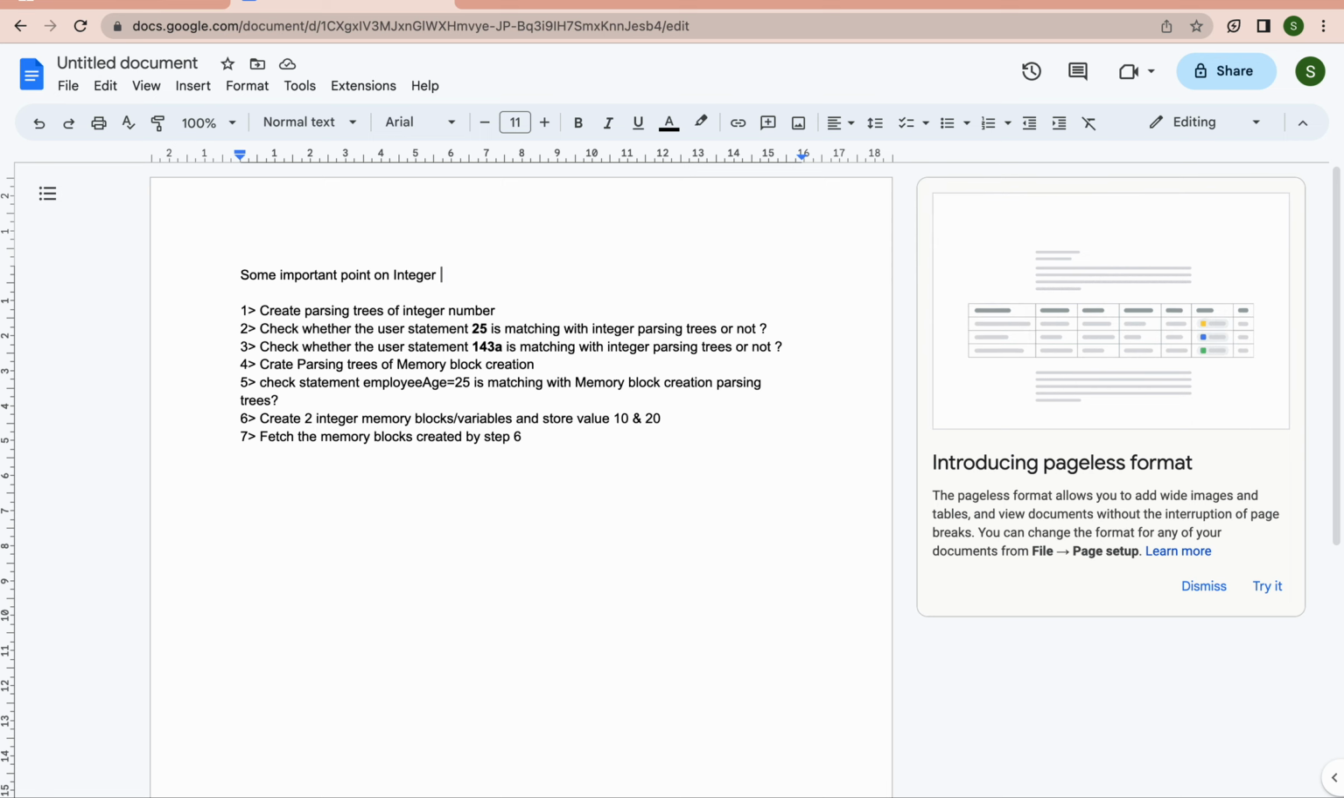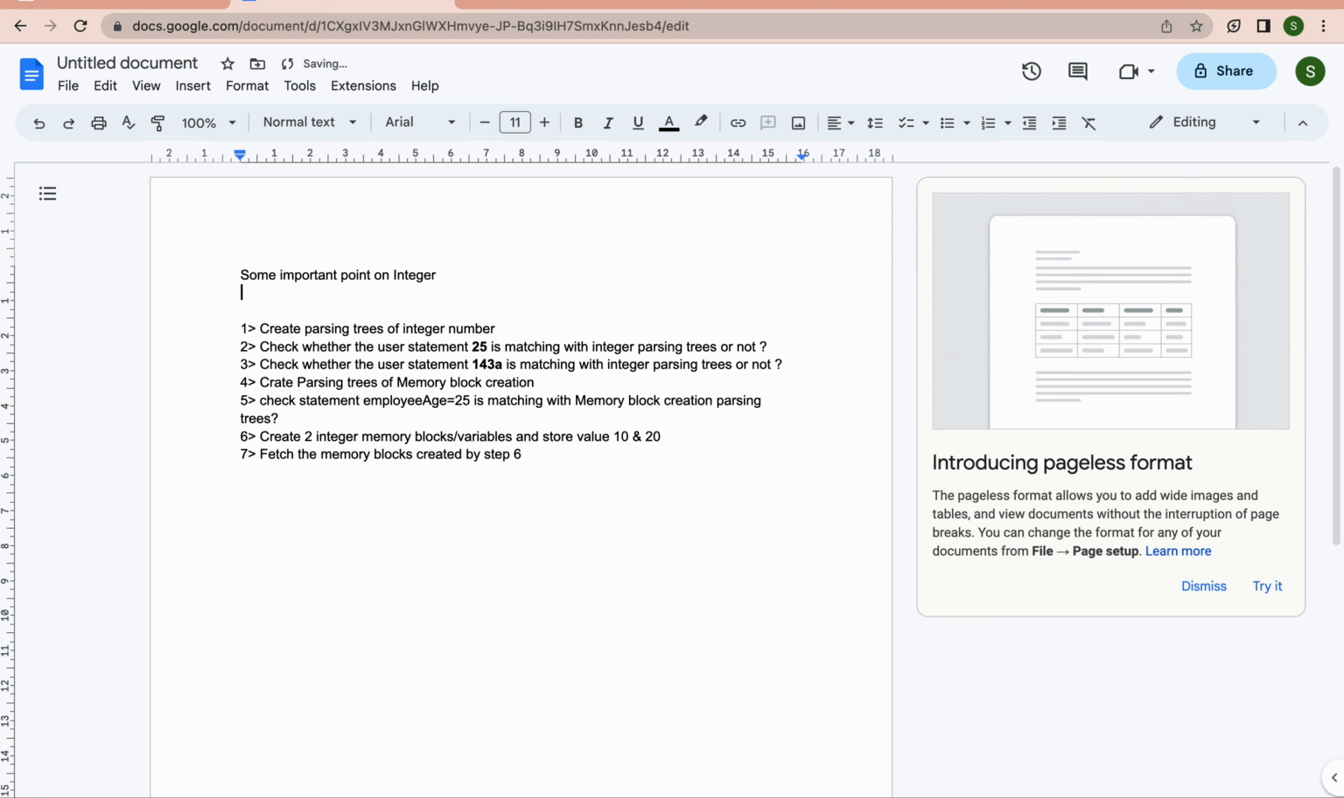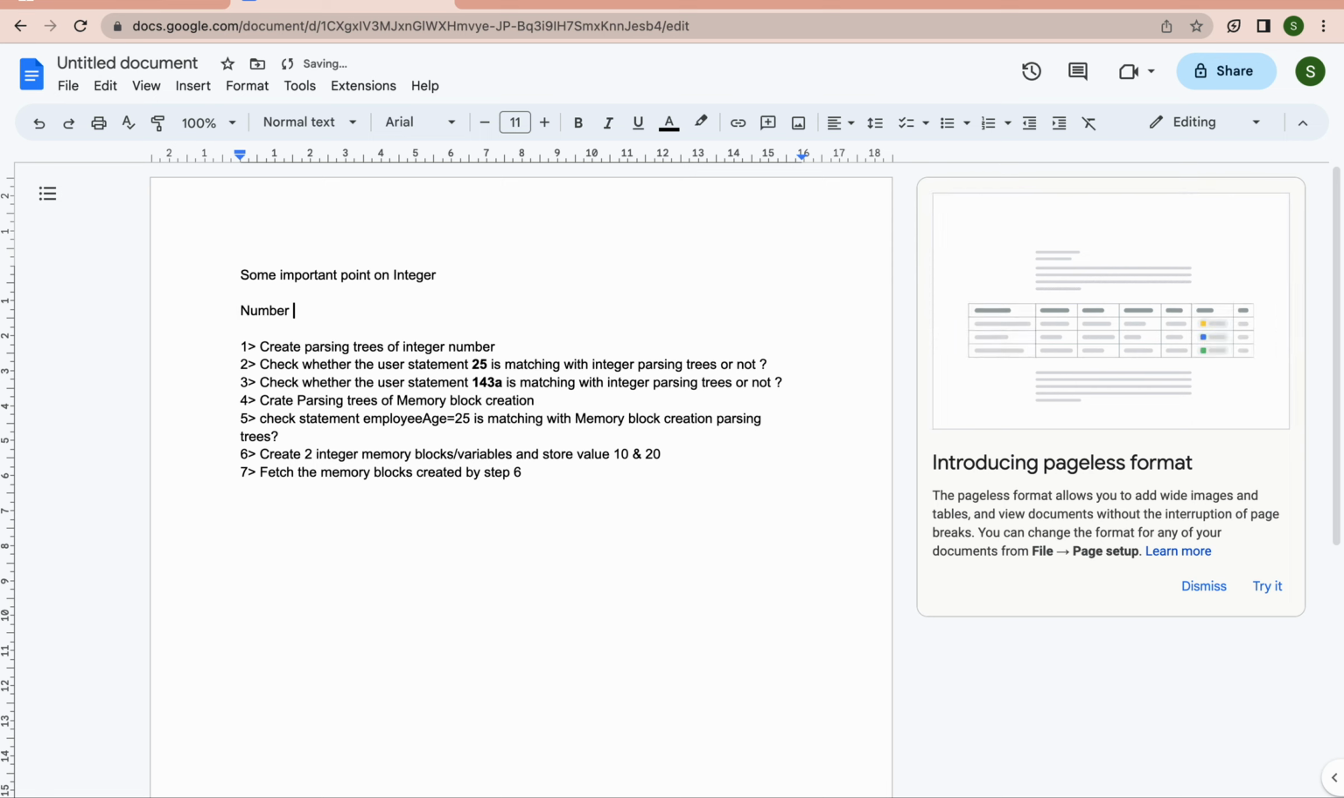Okay, so if you see, an integer number means a number having no decimal point. A number having no decimal point is called an integer number. Integer number means it accepts a combination from 0 to 9.